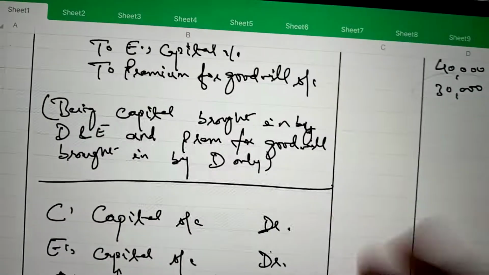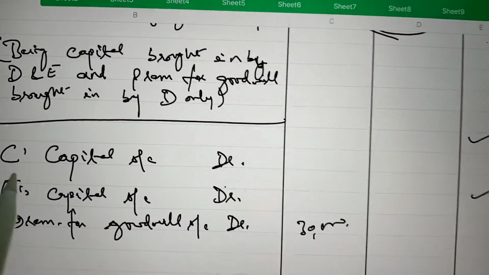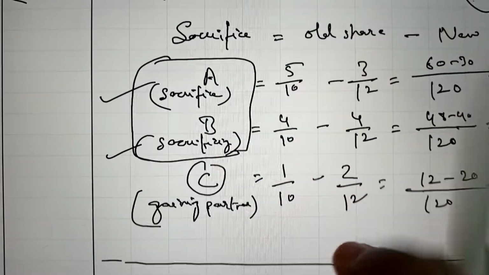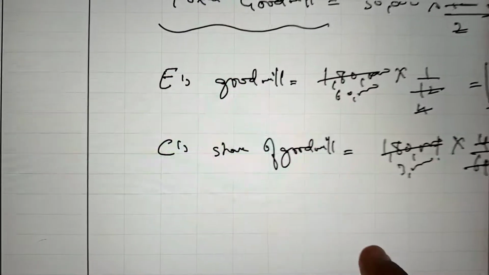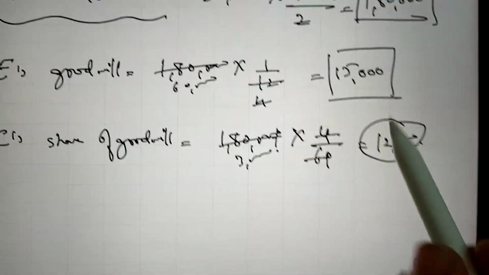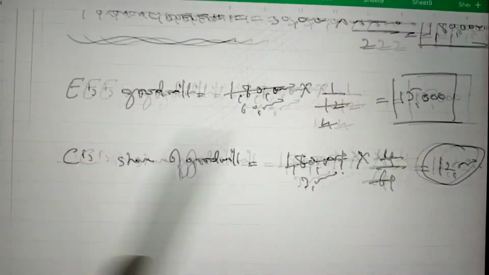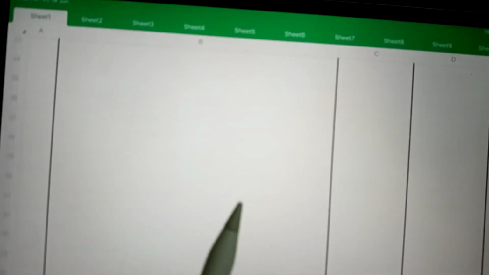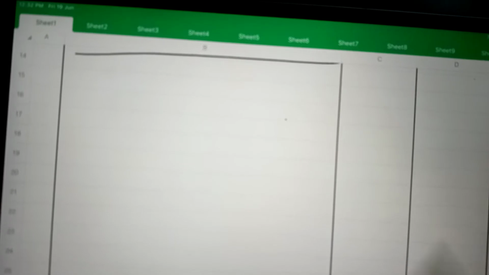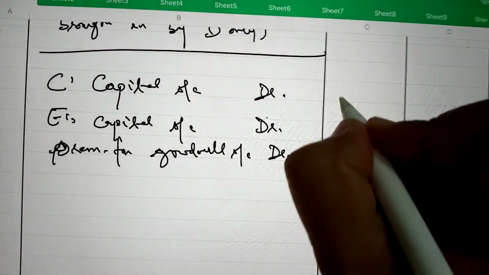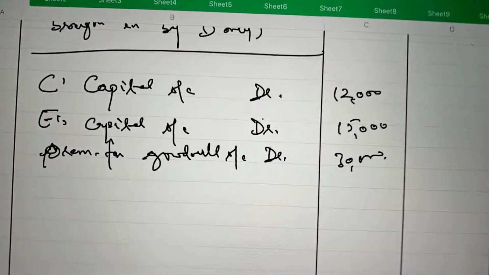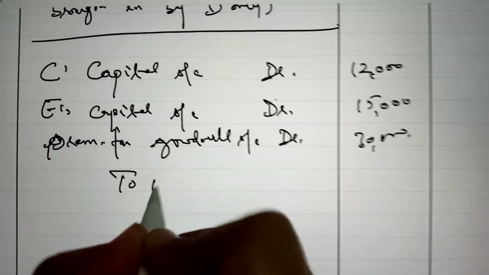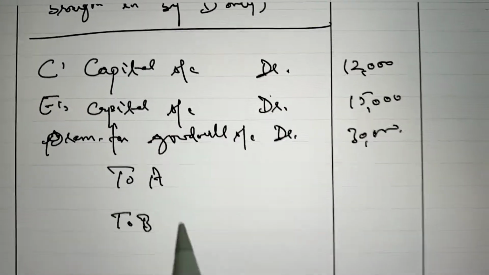It is D's share of goodwill 30,000. C's share is 12,000, E's share is 15,000. So 12,000 and 15,000, and they will compensate to A and to B in their sacrificing ratio.